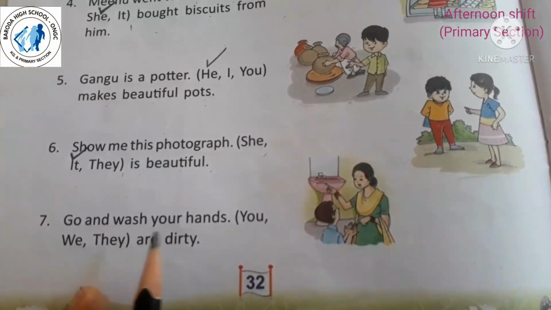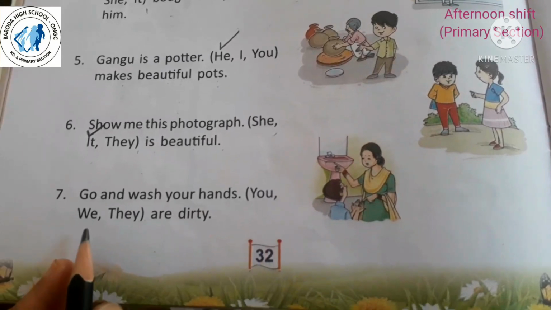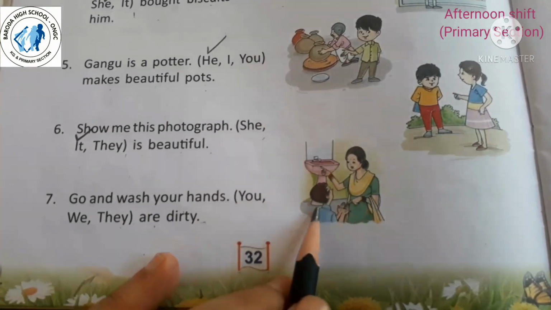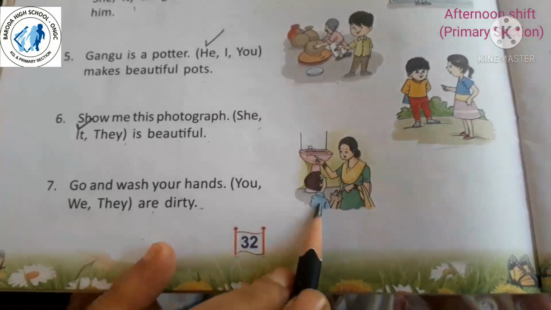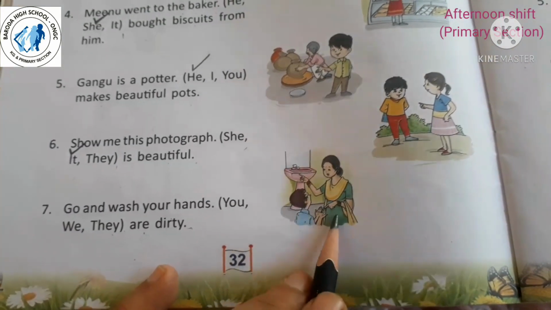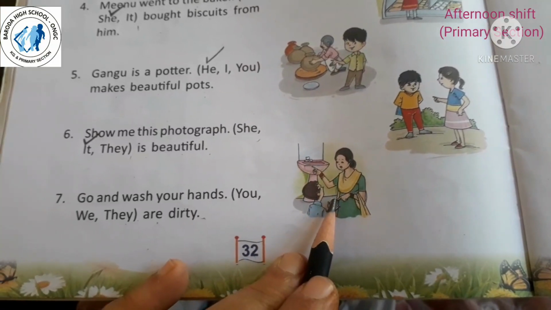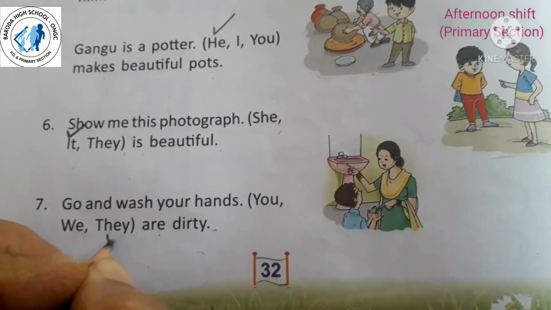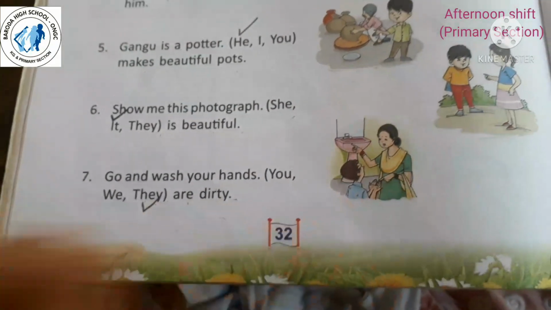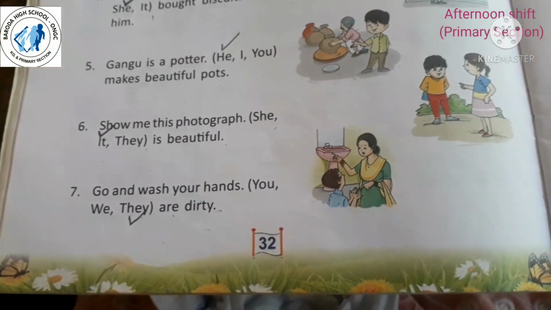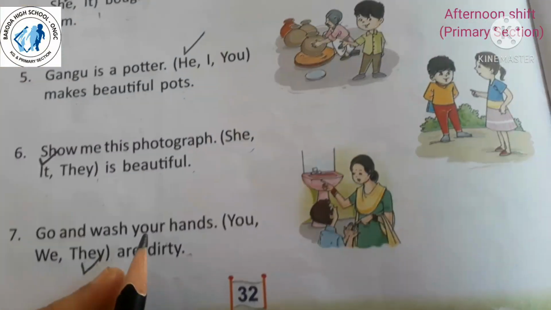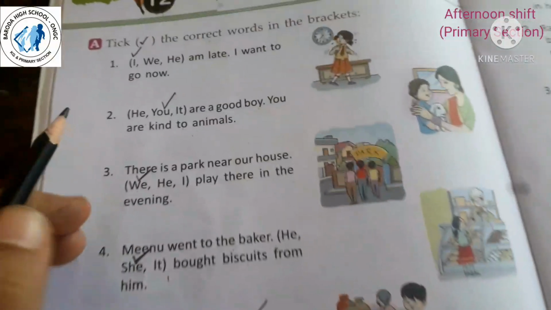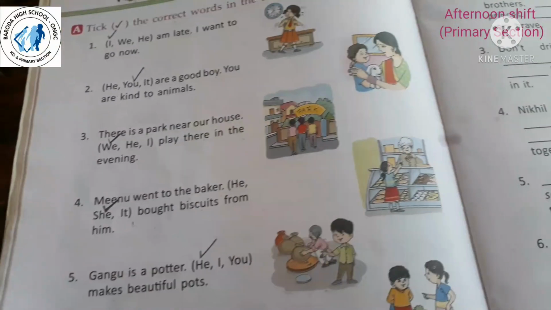Seventh, go and wash your hands. You, we, they are dirty. See, here the mother is talking to this boy, but here they are talking about their hands, right? So, they are dirty, right? Here we will not take you, but the mother is telling go and wash your hands. So the mother is talking about hands. So they are dirty. So in this way in exercise A, tick all these words.